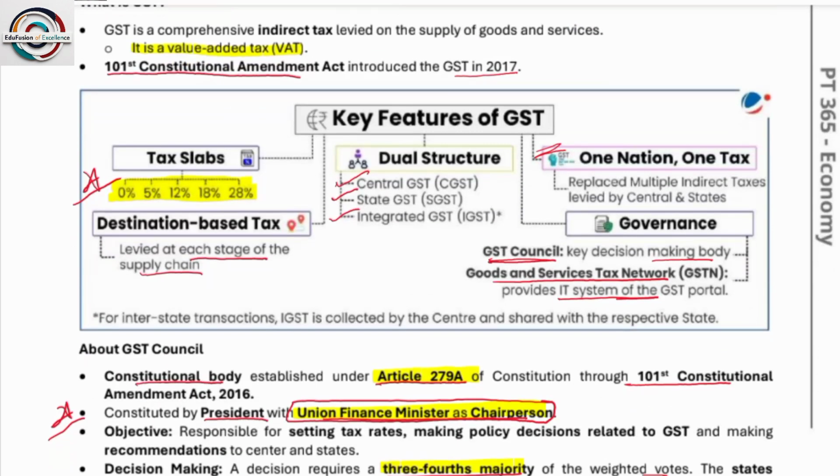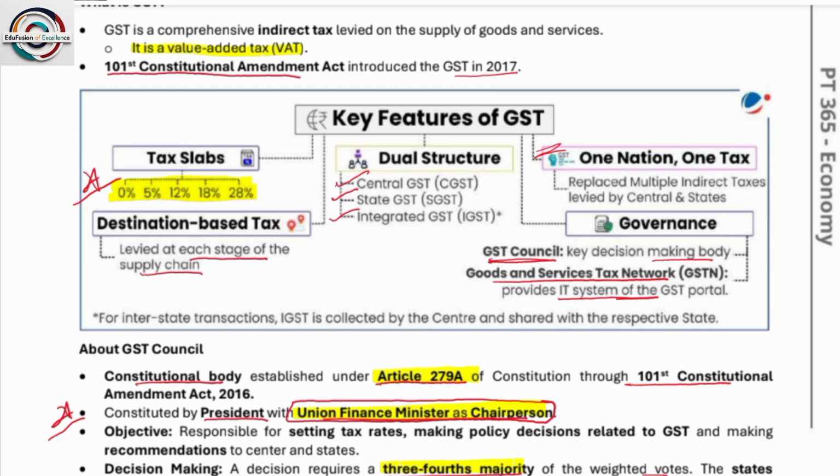Next, key features of GST. GST's tax slab: please have a look at this year's budget because there are some changes in the tax slab, so please have a look at those. The tax slab previously was 0%, 5%, 12%, 18% and 28%. Dual structure, that is central GST, state GST and integrated GST. Central GST is implemented by the center, state GST is for the state, and IGST is combined, meaning between the states. One nation, one tax: the main purpose is to implement one nation, one tax. For governance, the GST Council has been set up and the Goods and Services Tax Network has been set up.